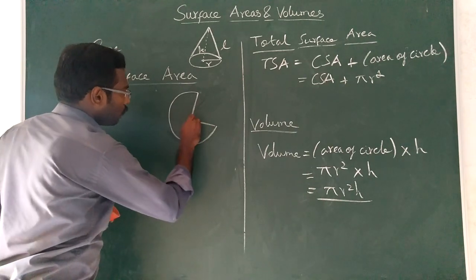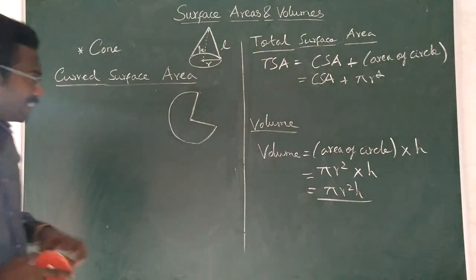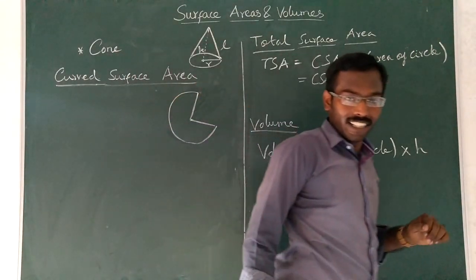It's very difficult to find the area of this shape.